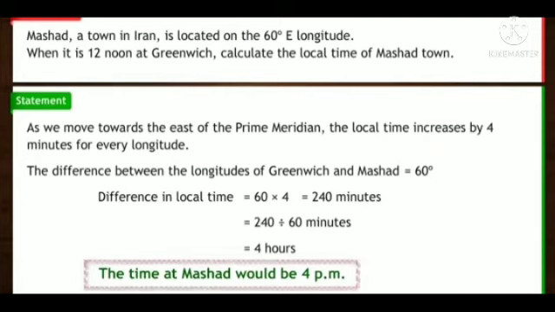Statement: as we move towards the east of the prime meridian, the local time increases by 4 minutes for every degree of longitude. The difference between the longitudes of Greenwich and Mashhad is equal to 60 degrees. Difference in local time is equal to 60 multiplied by 4, which is equal to 240 minutes. Then we have to divide 240 minutes by 60 minutes. The answer would be 4 hours. The time at Mashhad would be 4 p.m.